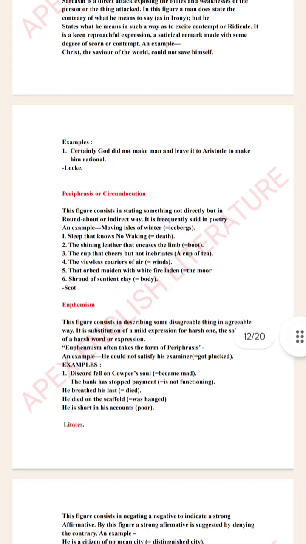Next we have periphrasis or circumlocution. It is the roundabout or indirect way of saying something. For example, sleep that knows no waking, which is nothing but death. The shining leather that encases the limb, boot. Shroud of sentient clay, body. So this is the indirect way of describing something.